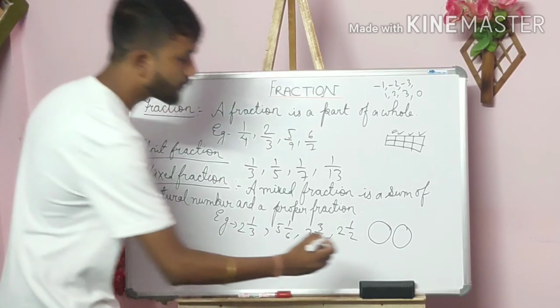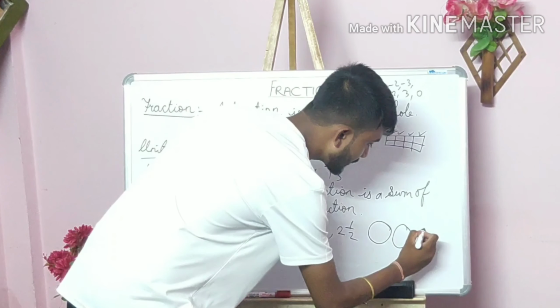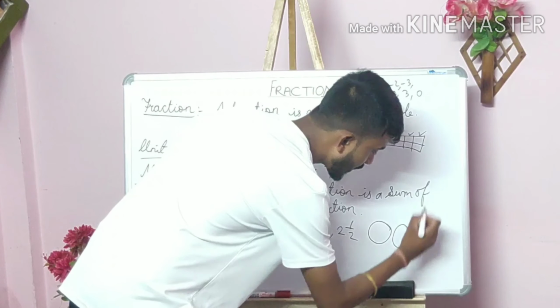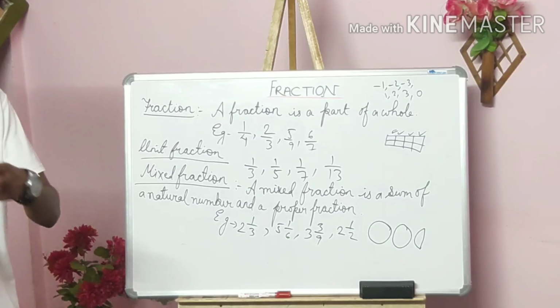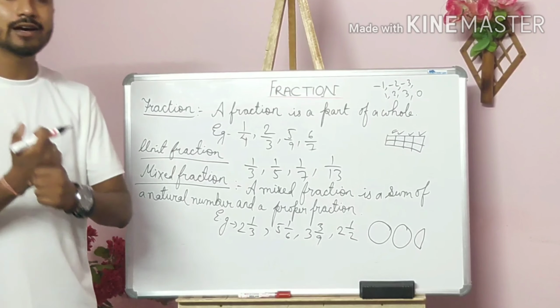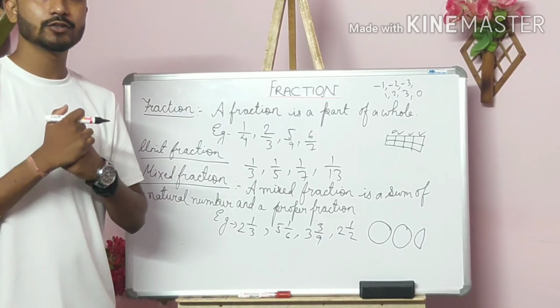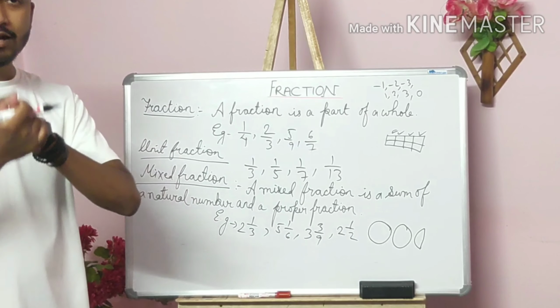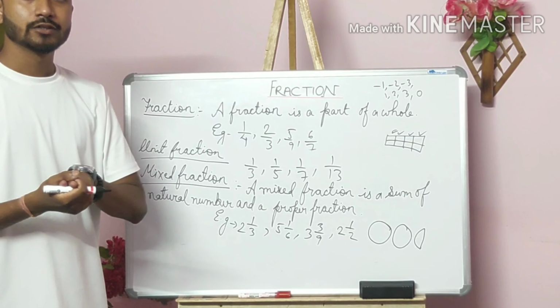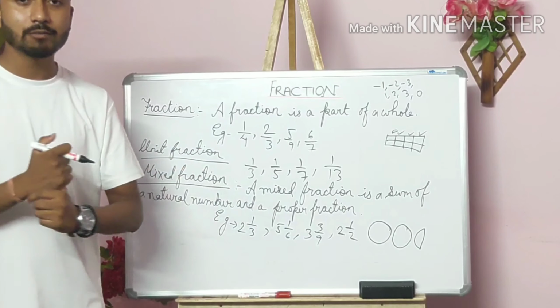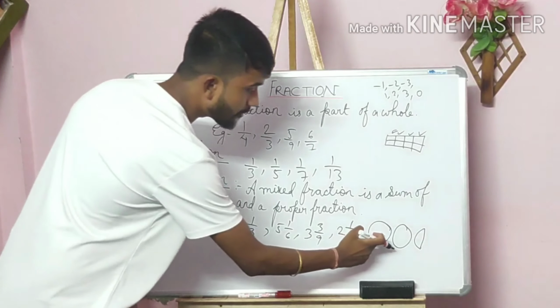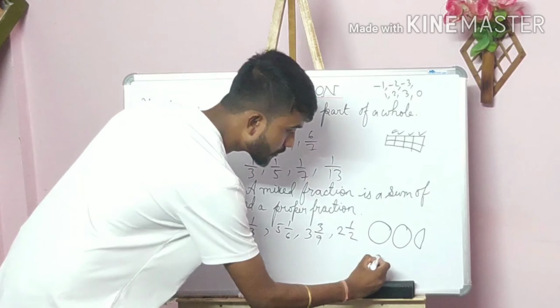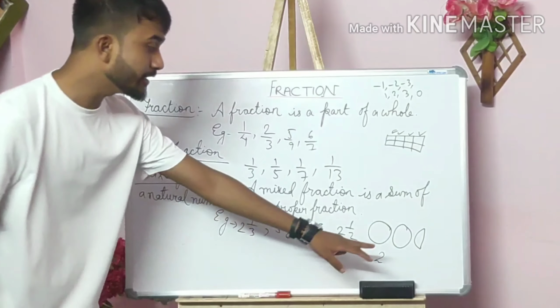Okay, so what your mother did, she has given you half more. So if someone asks you how many breads you have eaten, you will say that I have eaten 2 complete breads and half bread extra. So how are you going to show it mathematically? You just see, there were how many complete breads? 2 breads, no? So we are going to write 2 breads, and this one what?